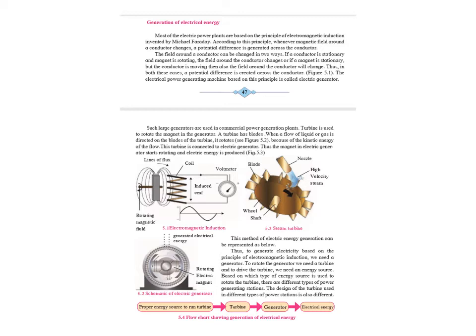Now based on the type of energy source used to rotate the turbine, there are different types of power generating stations or power plants. If you look at the flow chart of the electric generation process, you will see a proper energy source to run the turbine. It can be steam, nuclear power, natural gas, or any source that moves the turbine. The turbine in turn moves the generator, and the generator helps in generating electricity.